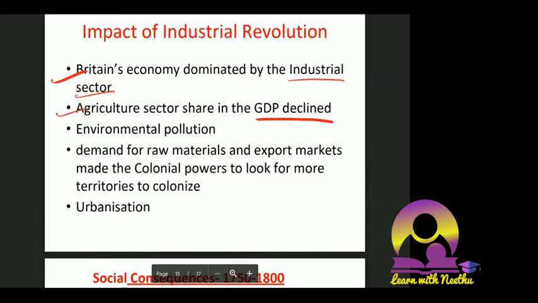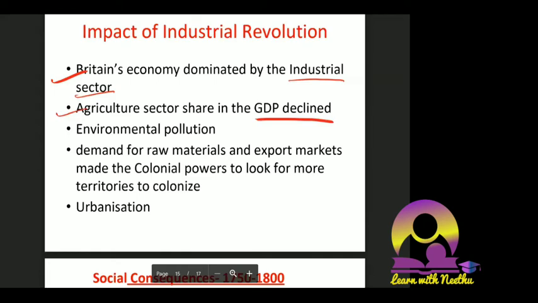Okay, what is happening in India? Even though agriculture used to outnumber before, and now it is not, employment is still more towards the agri sector. So we are not able to develop, and we are not able to channelize people from agriculture to the industrial sector. That is the problem which India faces. But in Britain, it was all done before, even decades before. The industrial sector outnumbered agriculture performance, and the GDP contribution from agriculture was reduced.